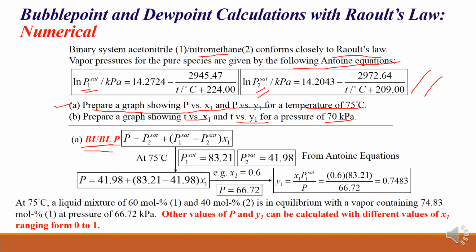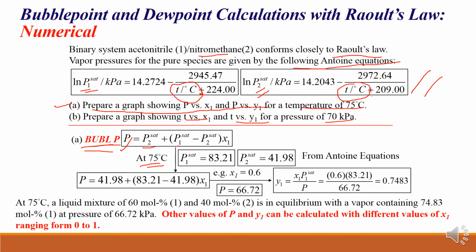Then the equation we have already derived: P is equal to P2 saturated plus bracket P1 saturated minus P2 saturated into x1. So in this case what is the requirement? P2 saturated and P1 saturated, that we have to calculate. We have the temperature, 75 degrees Celsius, so we substitute the temperature values here and here. These are in degrees Celsius, that's why we get a plus sign here. But if you use degrees Kelvin, many times a negative sign will appear here, right?